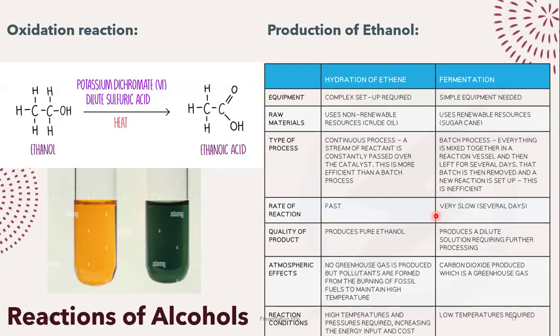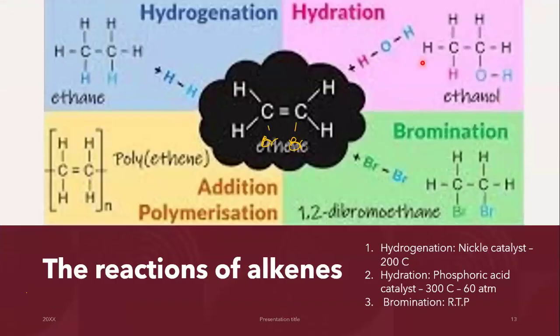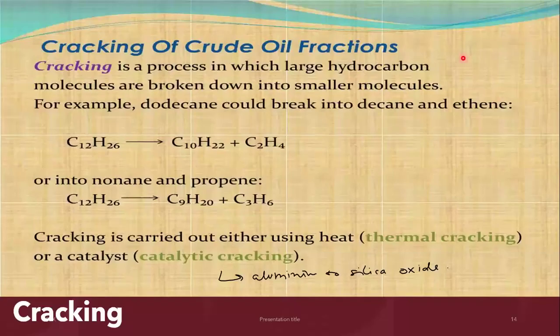There are two possible methods. One method is hydration of ethene. This is a method that you and I have already discussed over here, right? We took ethene, we reacted it with steam, and we got ethanol, right? So that's the first method.